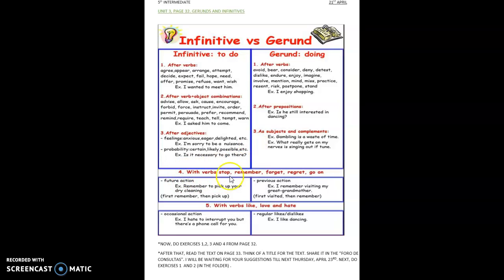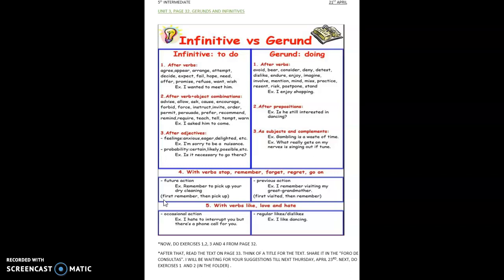Stop, remember, forget. When you forget, you don't remember. You miss something. Regret. When you regret, you repent. And when you go on, you continue. With these verbs, both the infinitive and the gerund are accepted. Have a look at this. Future action. Remember to pick up your dry cleaning. First, remember, then pick up.